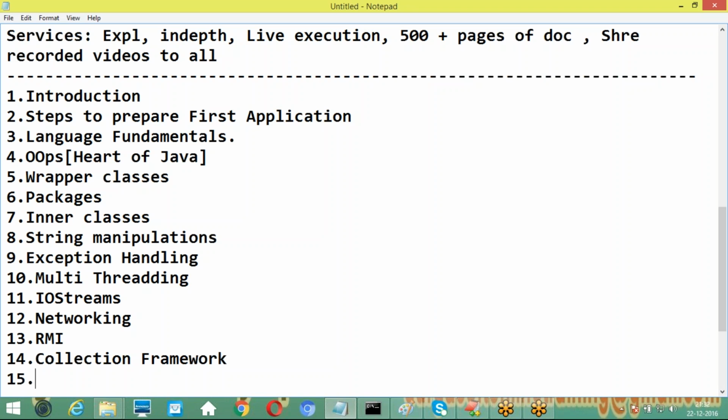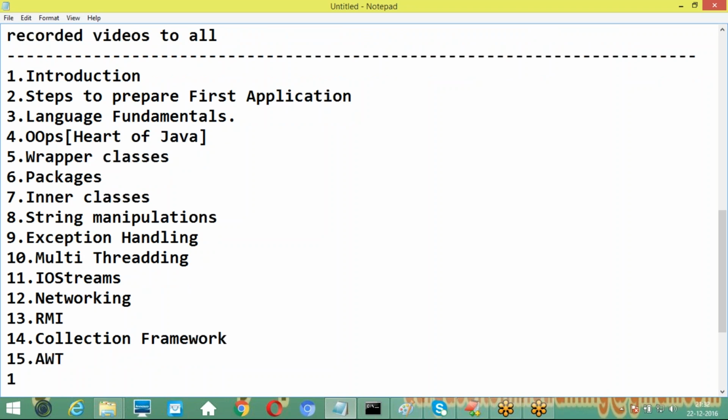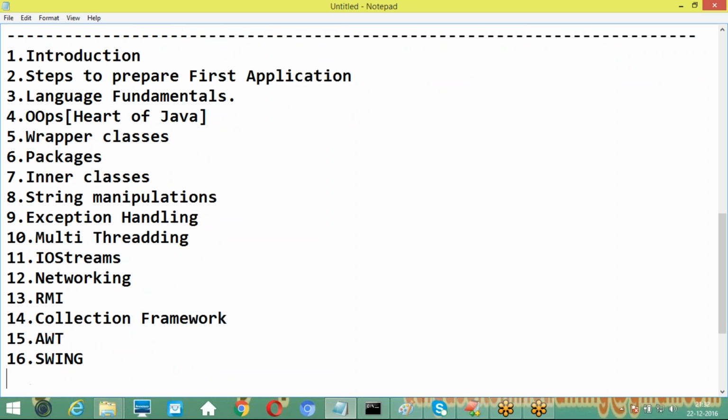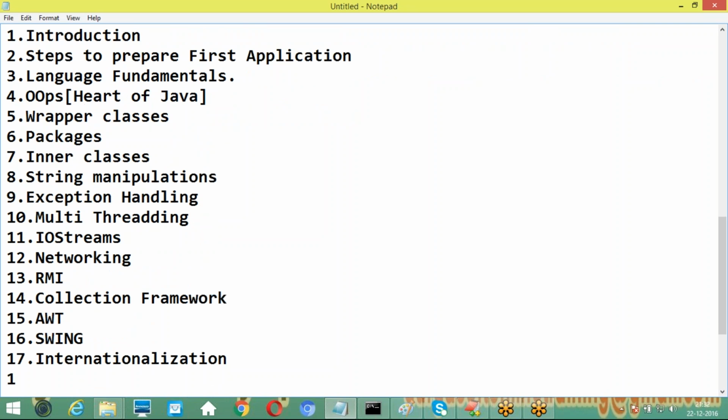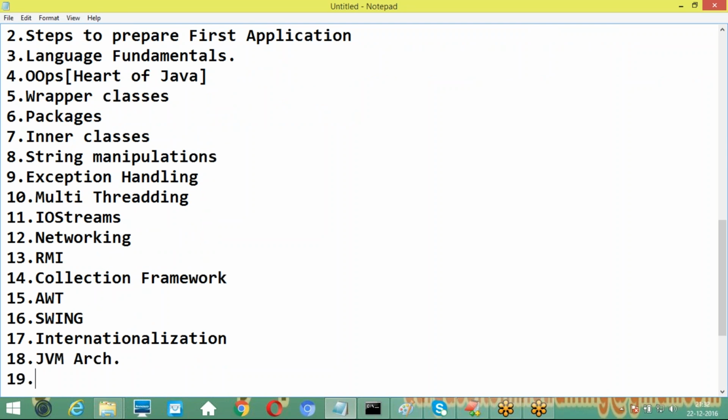And the 15th one is AWT. And the 16th one is string like this, and the 17th one might be internationalization, and the 18th is JVM architecture, the 19th is garbage collector.